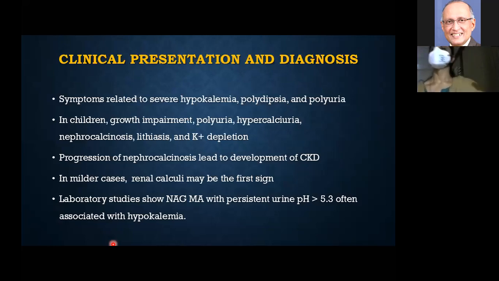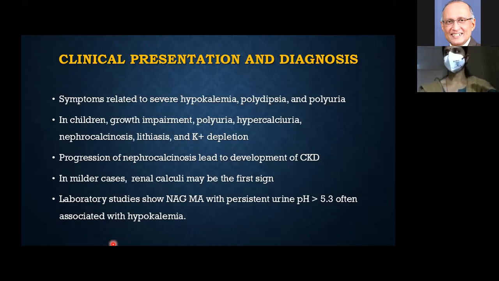So what is the usual clinical picture and presentation of these patients? The symptoms will basically be related to hypokalemia. In older children, polydipsia and polyuria will be present, and there will be growth impairment. In younger children, it is basically failure to thrive. Distal RTA causes nephrocalcinosis, and it is a progressive disease that can lead to CKD if not treated in time.